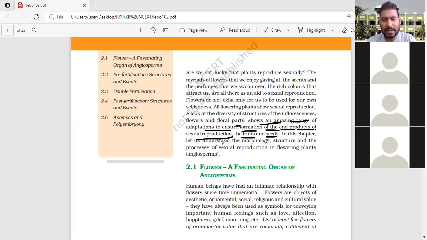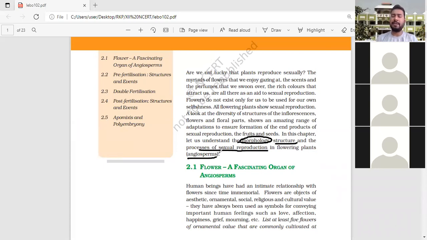In this chapter, let us understand the morphology, structure, and process of sexual reproduction in flowering plants, given in brackets as angiosperms. This is the topic which we will study in this chapter.